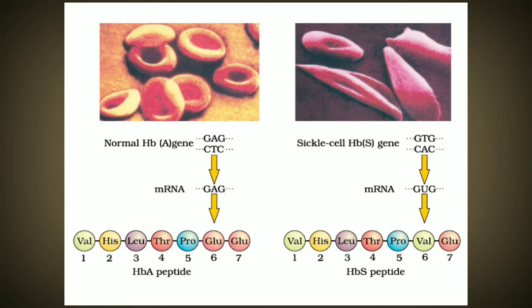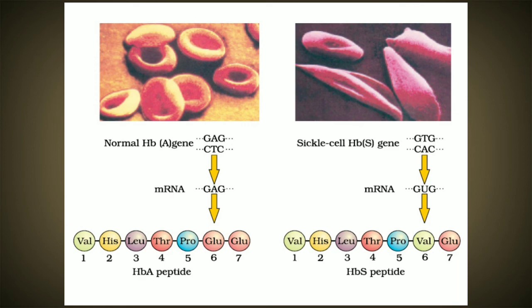Here this is the sixth amino acid, and it has its normal coding, that is GAG, CTC in the DNA. From DNA it gets coded into an mRNA, GAG, and this GAG codes for the amino acid called glutamine.